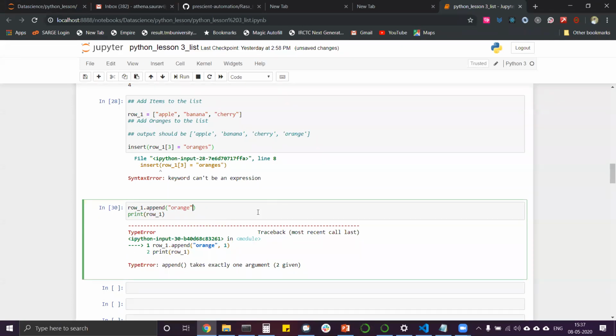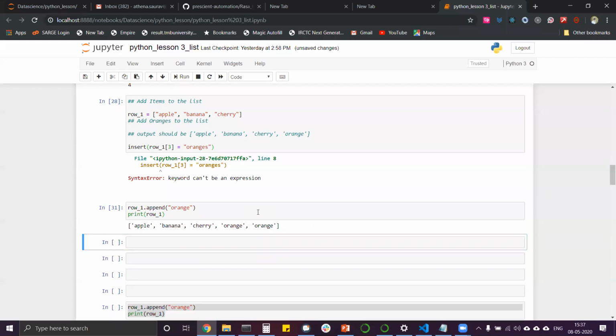So the append method is what we do. We did it again. So what happened is the oranges are added into it. So now there are 5 items.